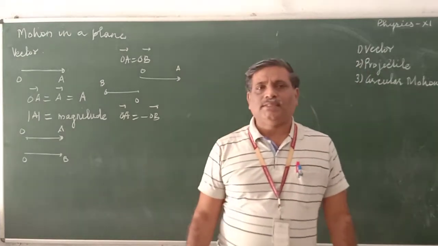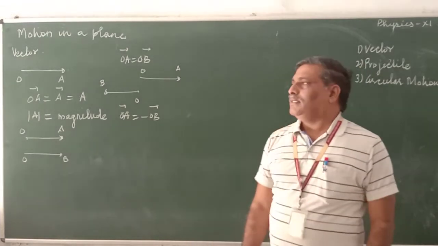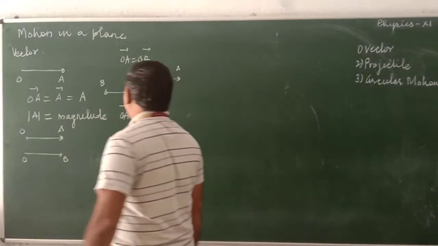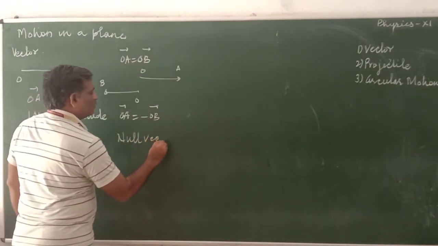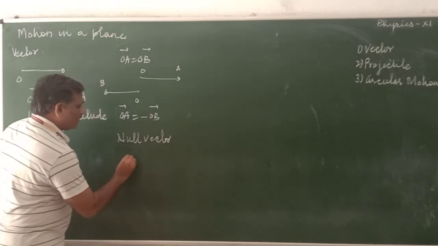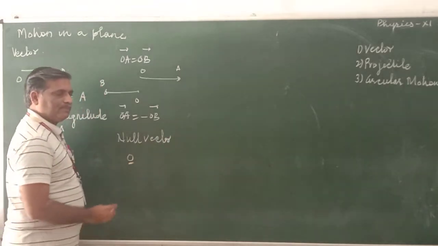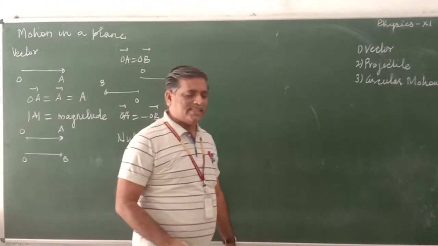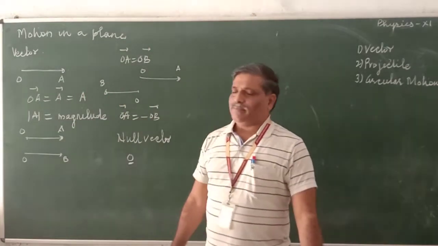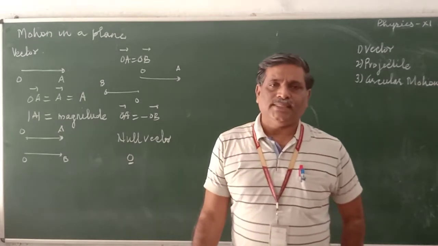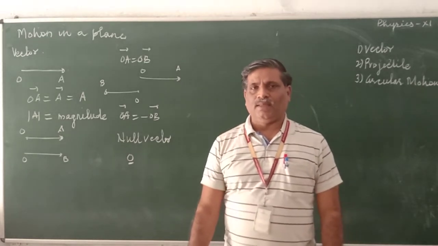There is one more vector which is called a null vector. A null vector is a vector with zero magnitude. Its magnitude is always zero. It's a mathematical concept, just to operate something.